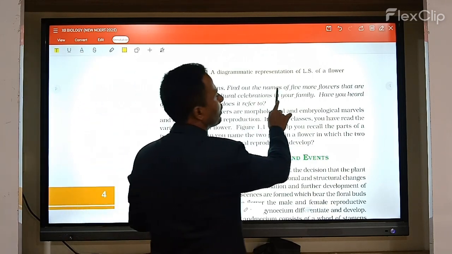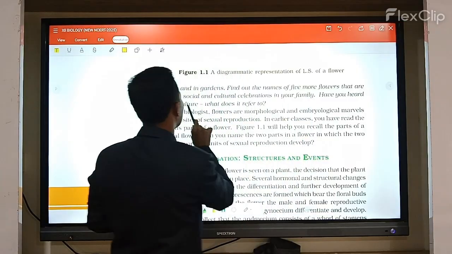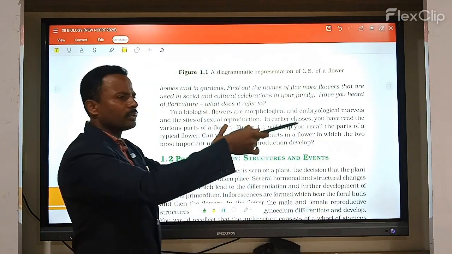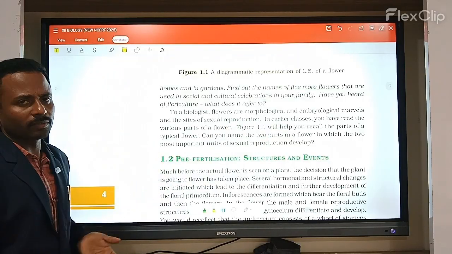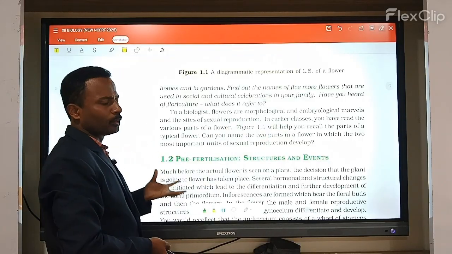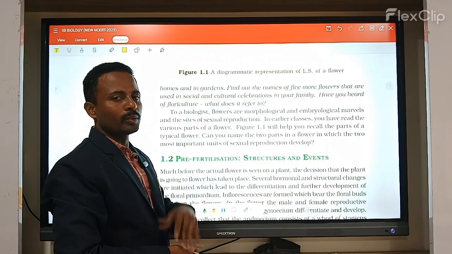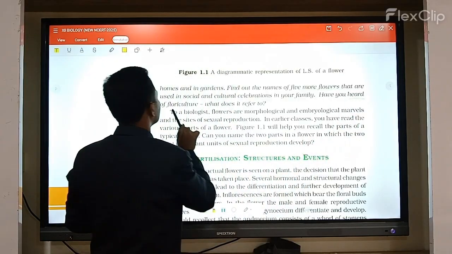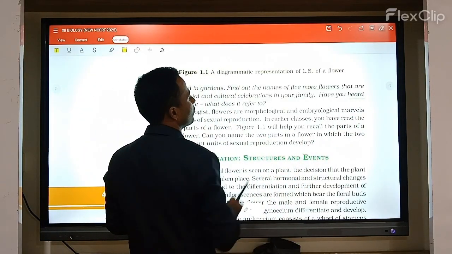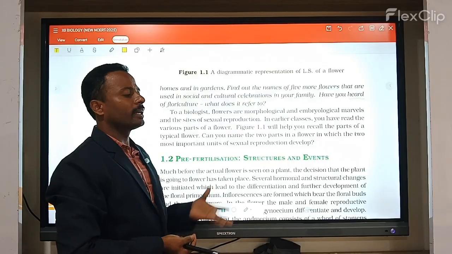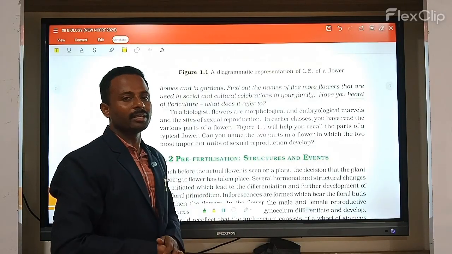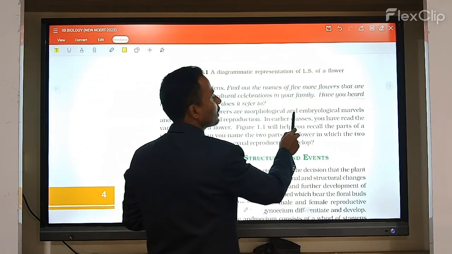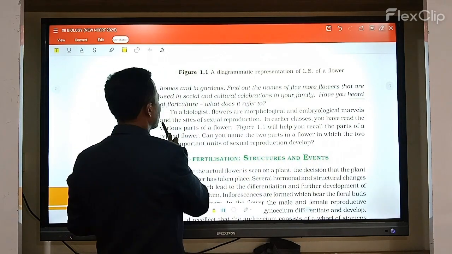Find out the names of five flowers that are used in social and cultural celebrations in your family. When you observe the different kinds of flowers naturally, see how they are used, and select any five flowers. Here, what does floriculture refer to? The cultivation and development of flowers in one particular area is called floriculture.